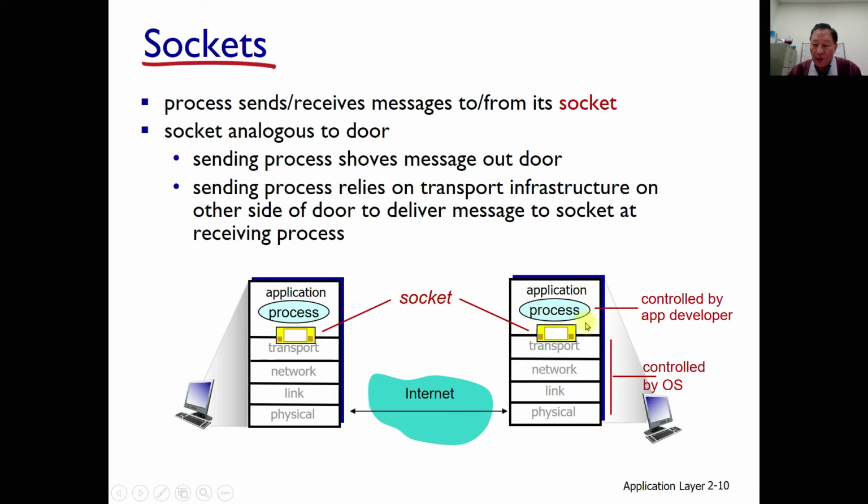Usually, this part is controlled by the application developer, and that part is controlled by the operating system, embedded already in the operating system. Thus we call it using some proper API, and that is called network application programming. Usually the network application program developer is doing that.